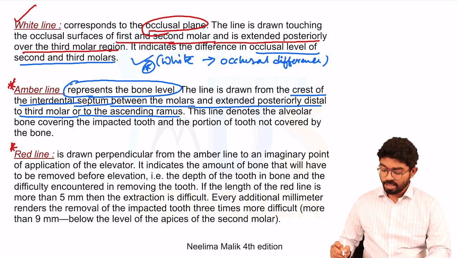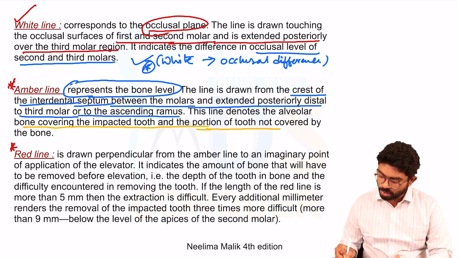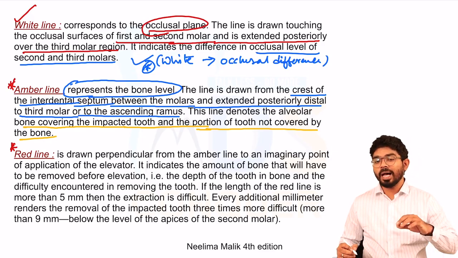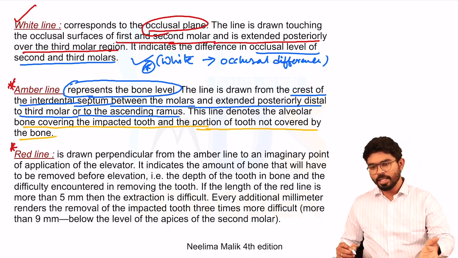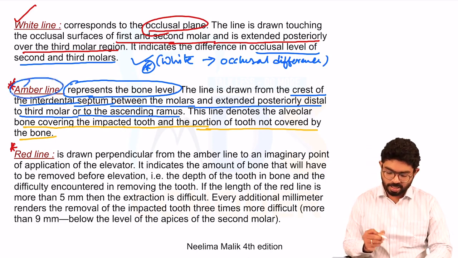This line denotes the bone covering the impacted tooth and the portion of the tooth not covered by bone. So it gives the amount of tooth that is covered by bone and the amount that is uncovered by bone. That is the amber line.